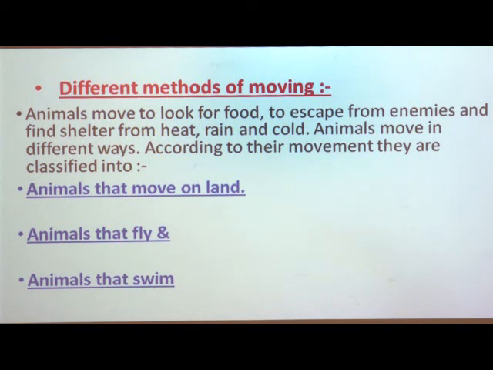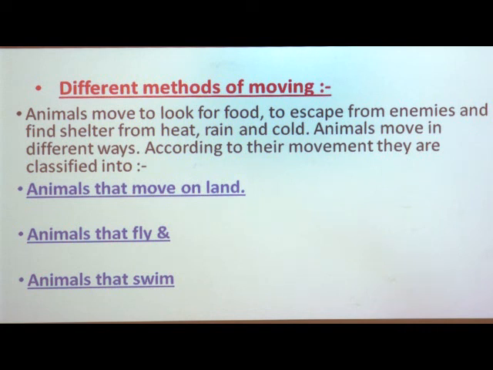So, students, we learned in the previous lesson that animals move in search of food and to find shelter from heat, shelter from rain and cold, and sometimes they also move to escape or to protect themselves from their enemies. That means they move for different reasons, in different ways. So, the methods of movement are also different.